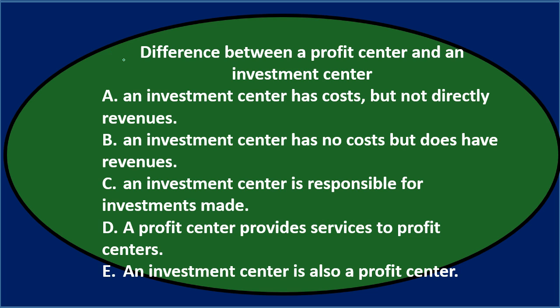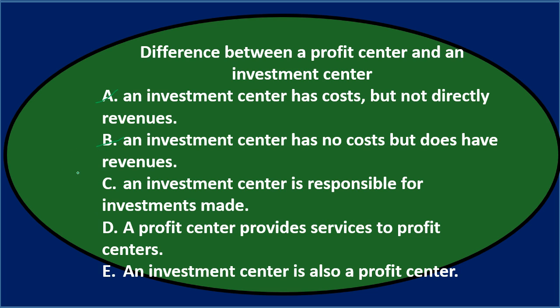Difference between a profit center and an investment center. A, an investment center has costs, but not directly revenue. So an investment center, you would think they're investing in something and that you would have revenue of some kind. It would be long-term revenue most likely. So I don't think it would be A. B, an investment center has no costs, but does have revenue. So any kind of center is probably going to have costs. It's not likely that they're going to have revenue but no costs, because obviously someone's going to have to at least manage the center, or going to have employees of the center. So it doesn't seem like B would be good.